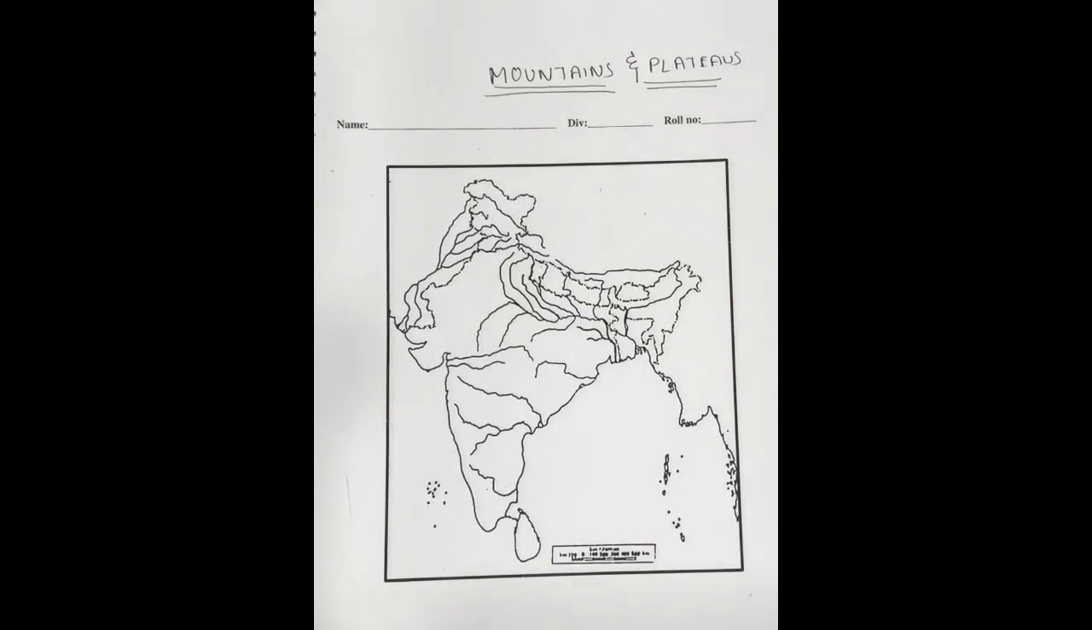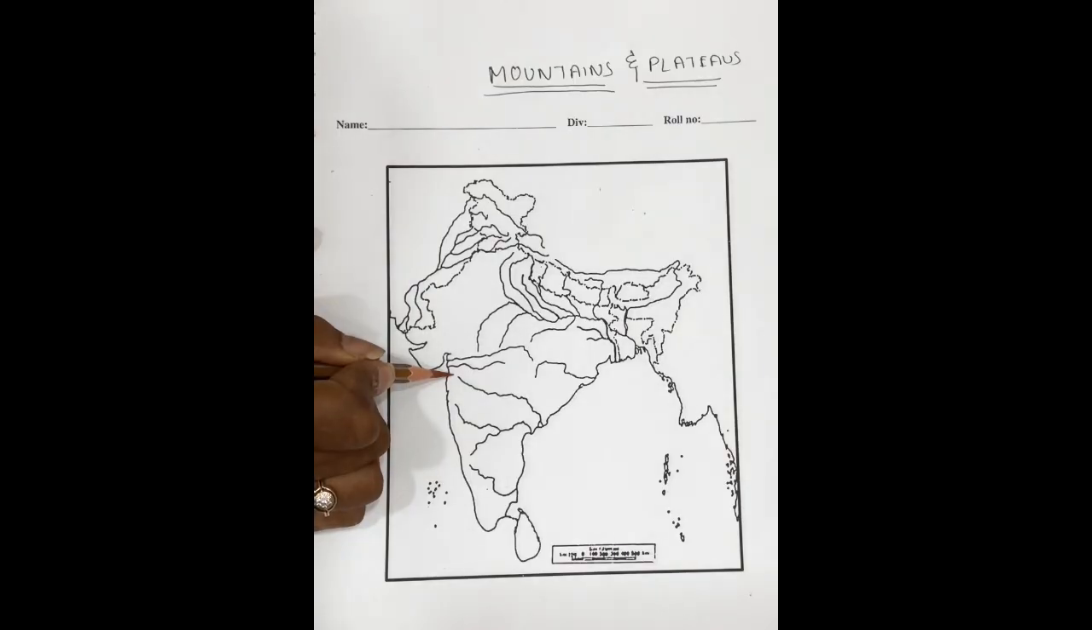So hello kids, let's do map marking of mountains and plateaus. For mountains, we will use brown color, and for plateaus, we are going to use orange. Now let us first start with Western and Eastern Ghat. So Western Ghat will start here from the tip of river Godavari.